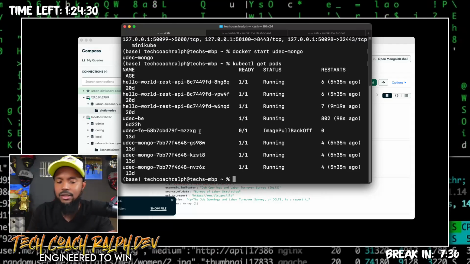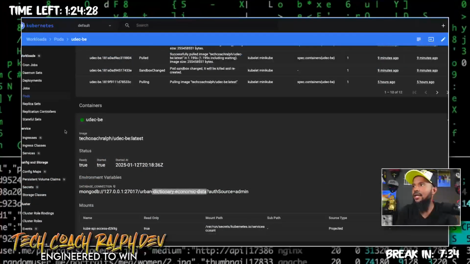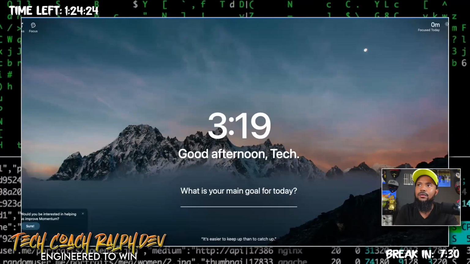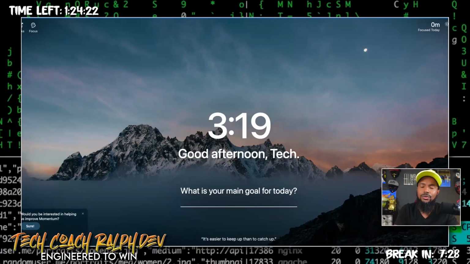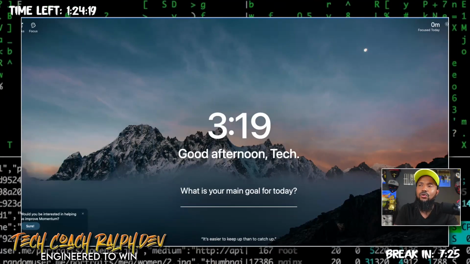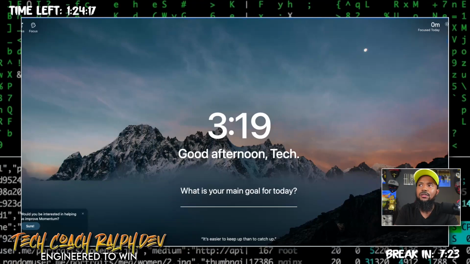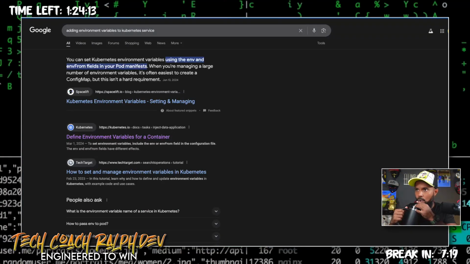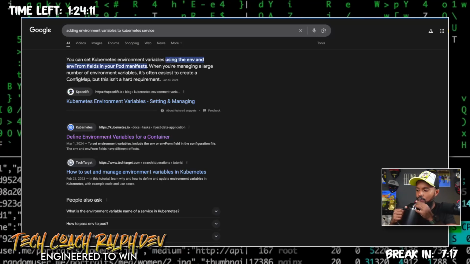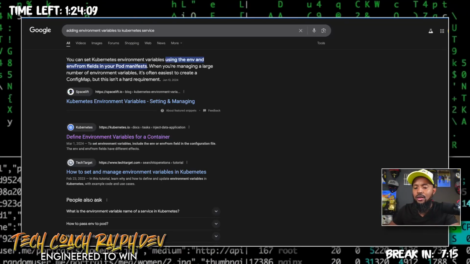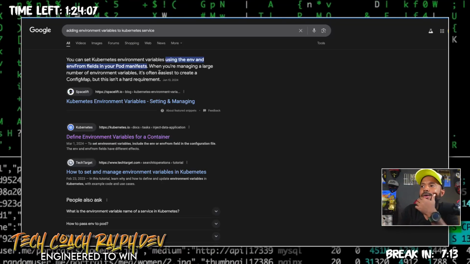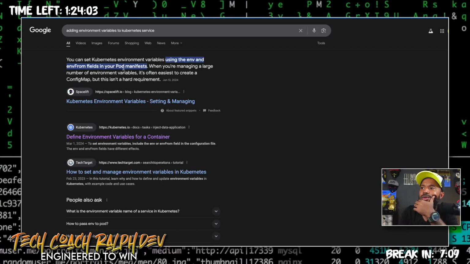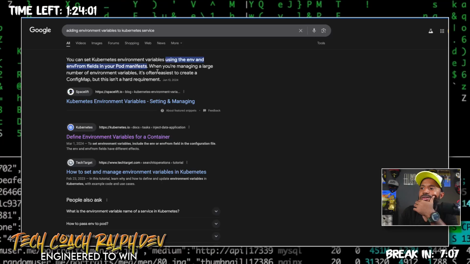Let's go over here and search for adding environment variable to Kubernetes service. All right, so you can set environment variables using the env and envFrom field in your pod manifest.